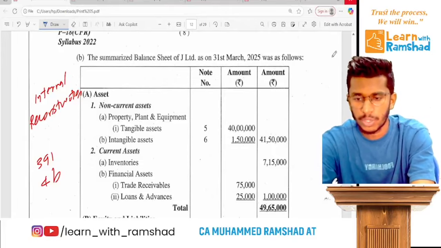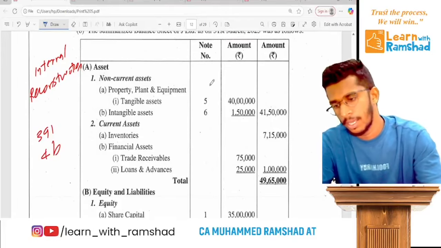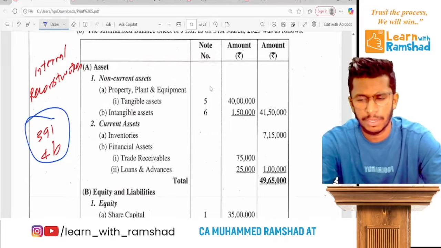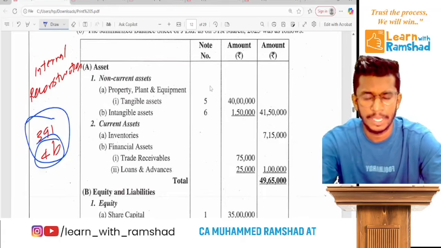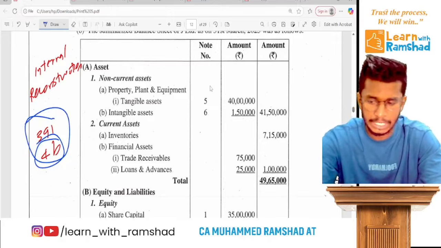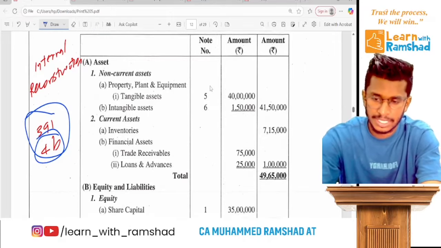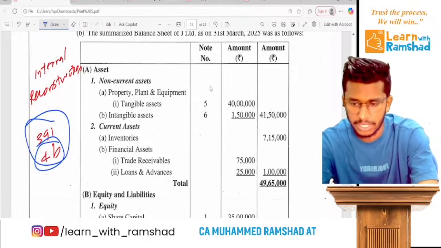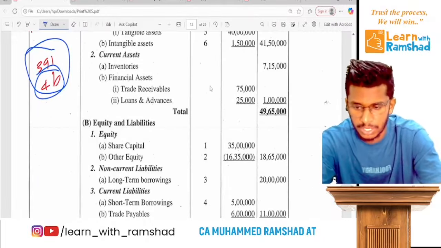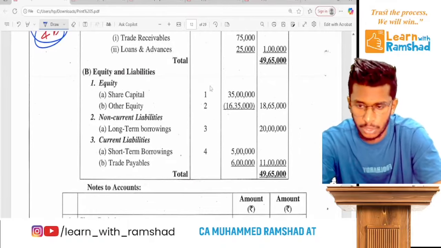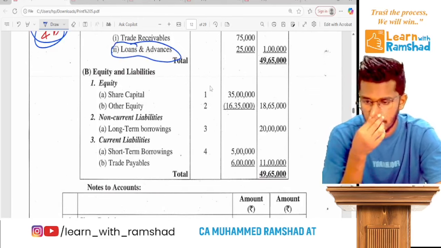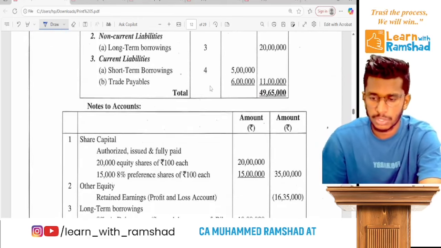Actually, the same question we did in our book. Ready? So page number 391, 4B. Maybe the page number has a bit of difference in editions, but that's the same question. I'll show you the question. They give you a balance sheet there. You have PPE, intangible asset, inventory, trade receivable, loans and advances. Ready? It's an asset. Share capital, other equity, long-term borrowing, short-term borrowing, trade payables.